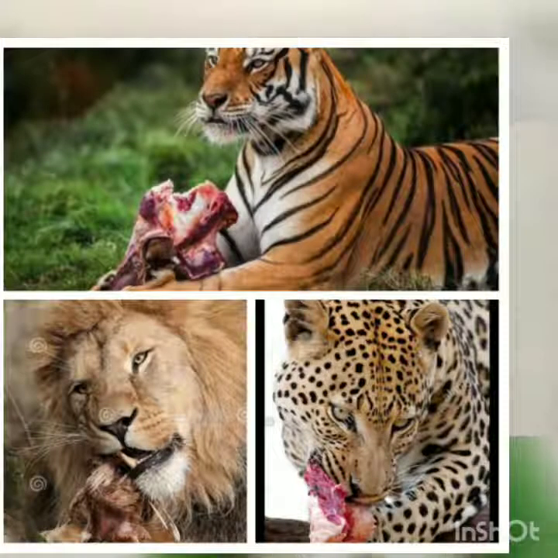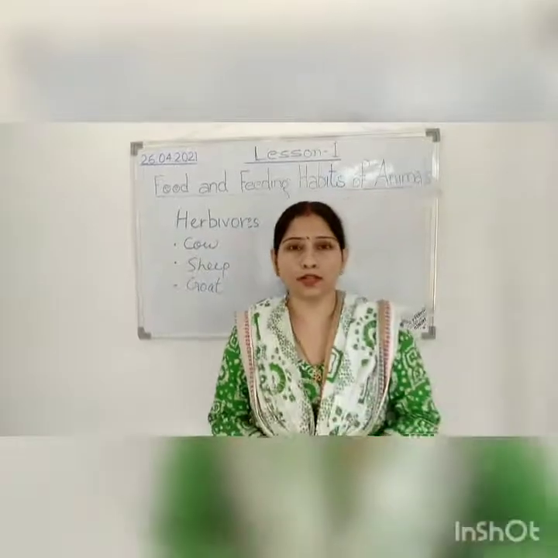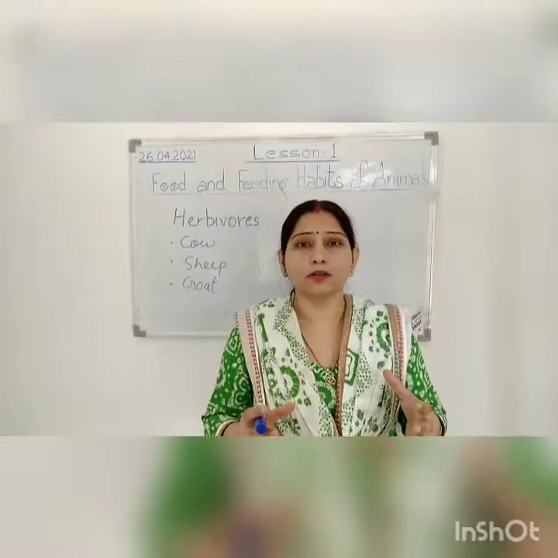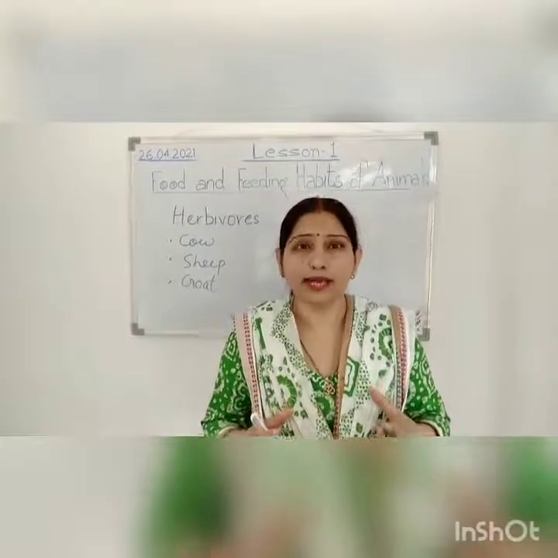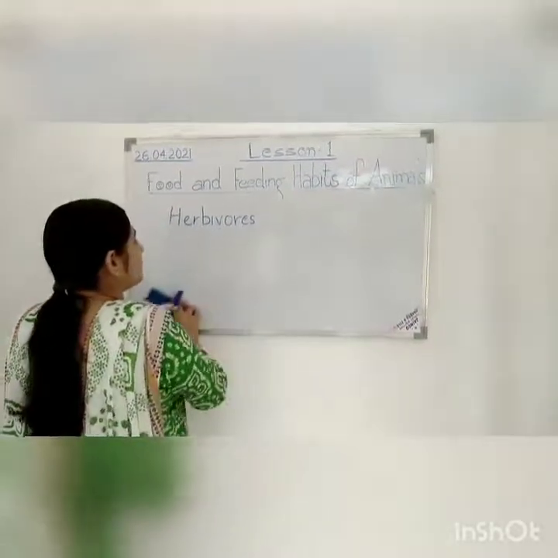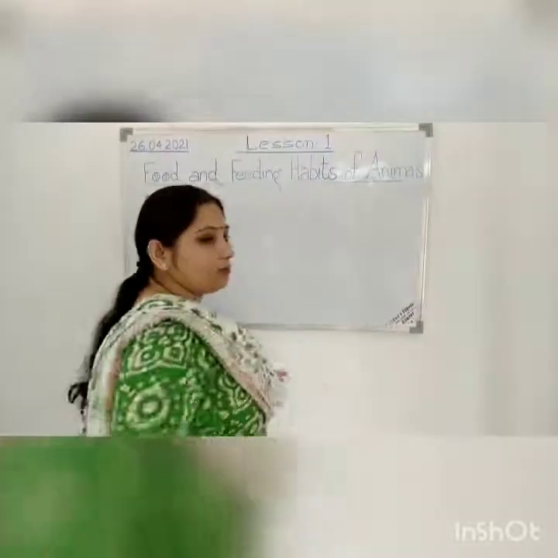Now children, look at this picture. You all can see there are animals now. This is a lion, right? Tiger and leopard. So what do they eat? Do you know what they eat? Yes, they eat flesh of other animals. First they hunt the animal, then after they eat the flesh of these animals, right? So children, animals that eat flesh of other animals, such type of animal we call carnivorous animal.